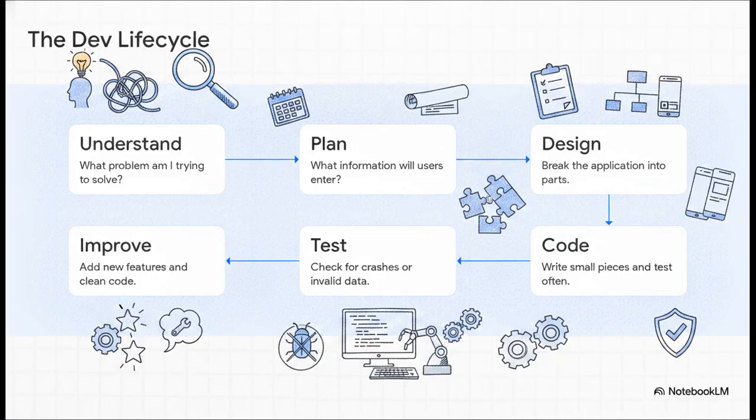Moving right along to Section 2, the Software Development Lifecycle, a Professional Blueprint. When you transition from a learner to a professional, you quickly realize that real developers don't just open a blank file and start mashing the keyboard. They follow a process. First, they actually understand the problem, like, say, wanting to track daily expenses. That flows right into planning out what information the user will actually need to enter. Only after all that do they design the architecture, breaking the app into manageable chunks.